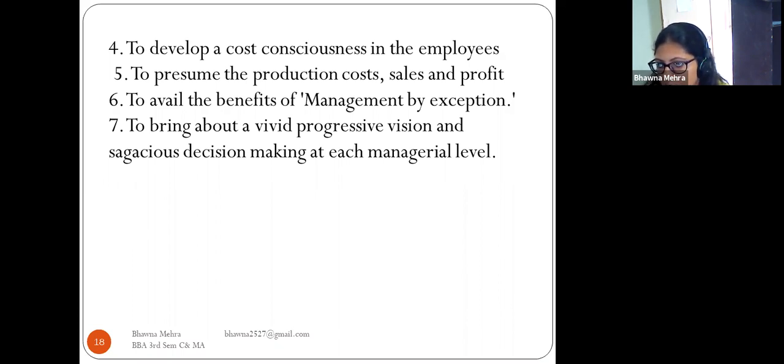To avail the benefits of management by expectation. And point number 7, to bring about a vivid progressive vision and sagacious decision making at each managerial level. So we always have to make decisions at the managerial level, so that we can achieve the objectives and the profit of the organization.